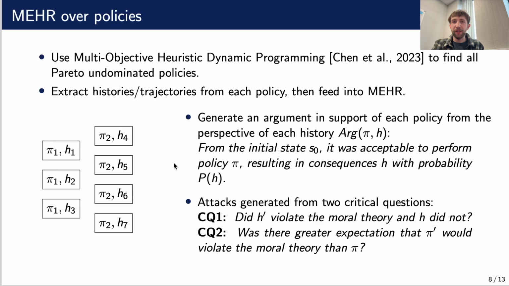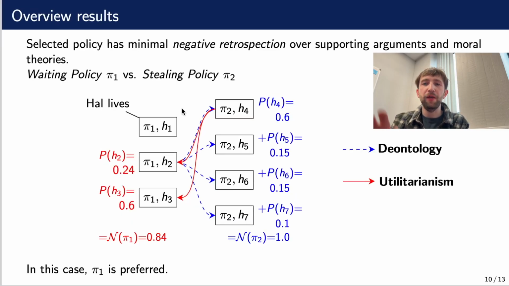We have a little augmentation graph on the side here. This argument is in support of policy 1 from the perspective of H1. We generate arguments for all policies and histories, and then we generate attacks between them based on two critical questions. Did the target history violate a moral theory that the source did not? And did the target policy have a greater expectation of violating that theory? For the lost insulin example, we have an augmentation graph here. The policy with minimal negative retrospection over supporting arguments and moral theories is selected.